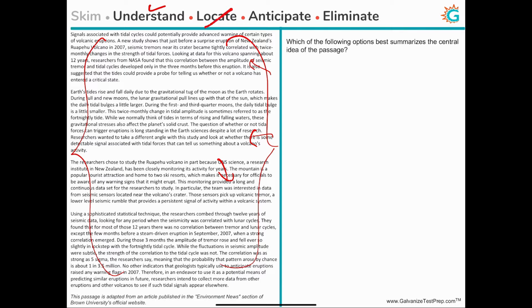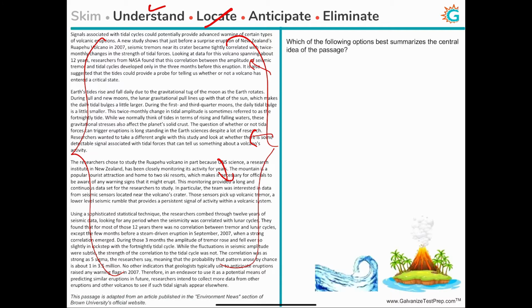Now the question we're concerned with is what the passage primarily says. The passage includes a lot of different details, but it's essentially focused on one particular point. If you recall our understanding of the passage, you know that the passage tries to show a potential correlation between tidal patterns and seismic tremors, right?